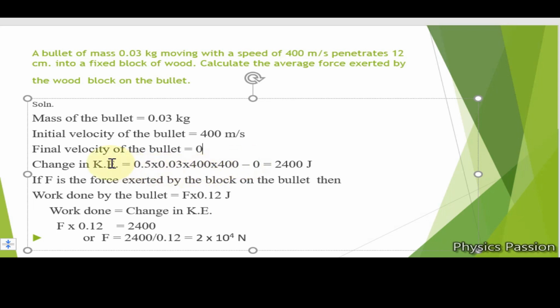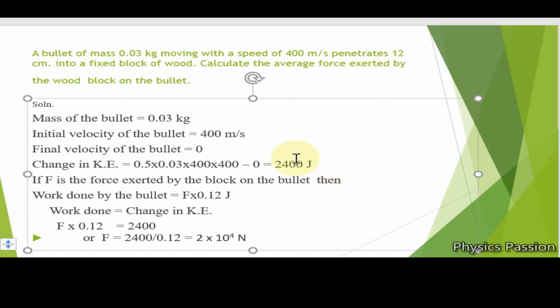So if I calculate the change in kinetic energy, the initial energy is half mv square, and as the final velocity is 0, the final energy is 0. So the change in kinetic energy will be half into 0.03 into 400 square minus 0, it would come out to be 2400 joules. So this is the change in kinetic energy.